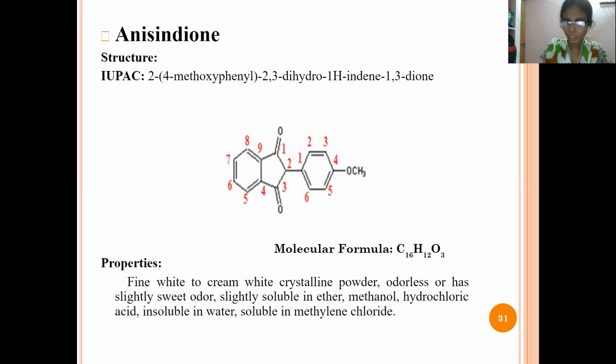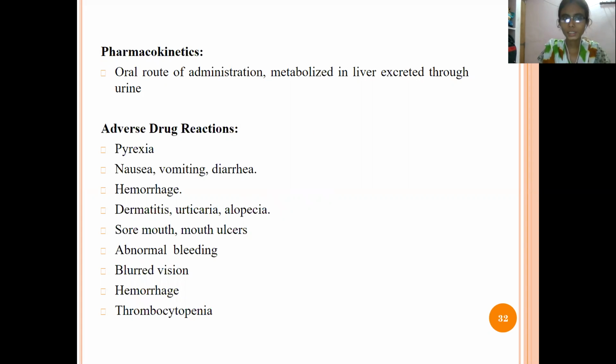Properties are, it is a white to cream white crystalline powder and odorless, and sometimes it may have a sweet odor. It is soluble in ether, methanol and hydrochloric acid, but it is insoluble in water, and also soluble in methylene chloride. And pharmacokinetics, it is given by the oral route of administration, and it is metabolized in the liver and excreted through the urine.